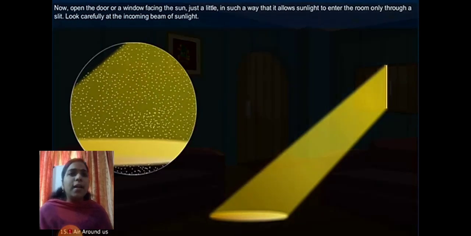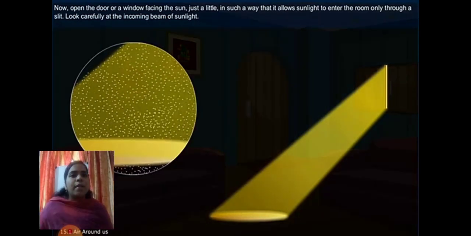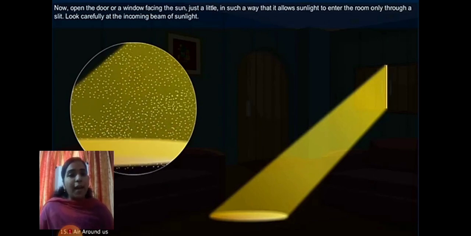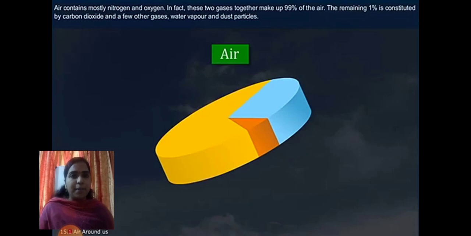Look carefully at the incoming beam of sunlight. Yes, you can see some shiny particles. This shows that air also contains dust particles.